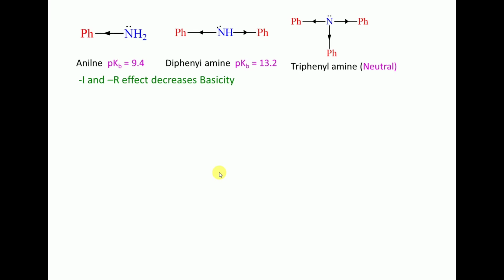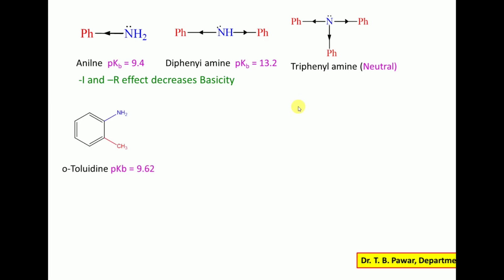Now the next examples, diphenylamine and triphenylamine. Here the electron withdrawing minus I and minus R effects are double than aniline. In triphenylamine, the minus I and minus R effects are thrice because of these 3 phenyl groups, and as the minus I and minus R effect increases, the basicity decreases. So from aniline to diphenylamine to triphenylamine, basicity decreases, and because of the strong minus I and minus R effect, triphenylamine is a neutral one.